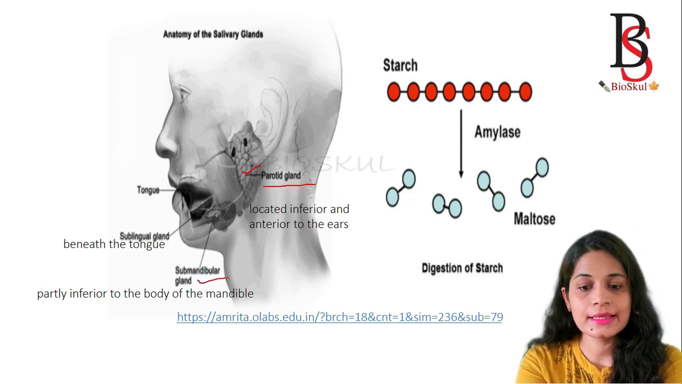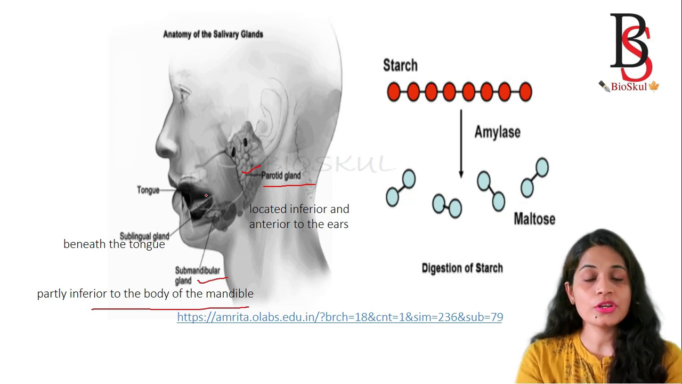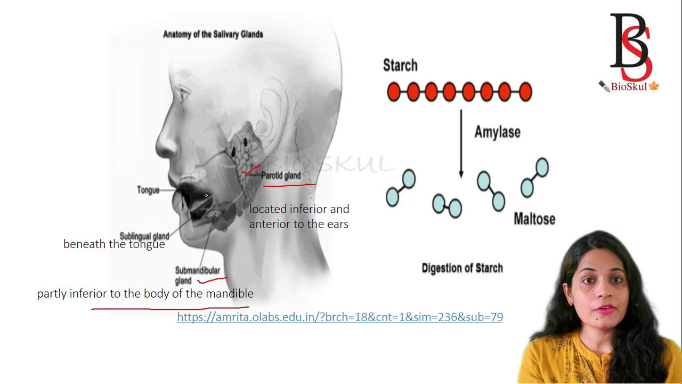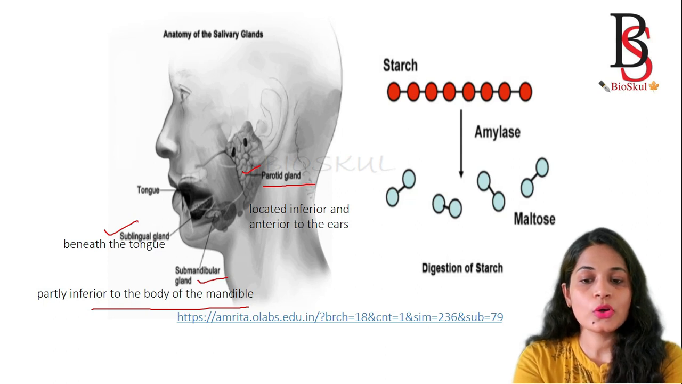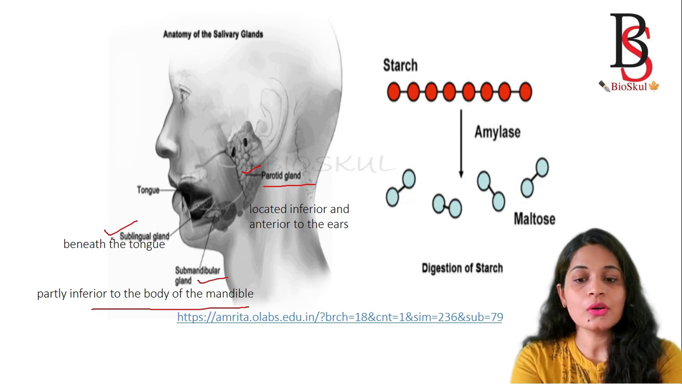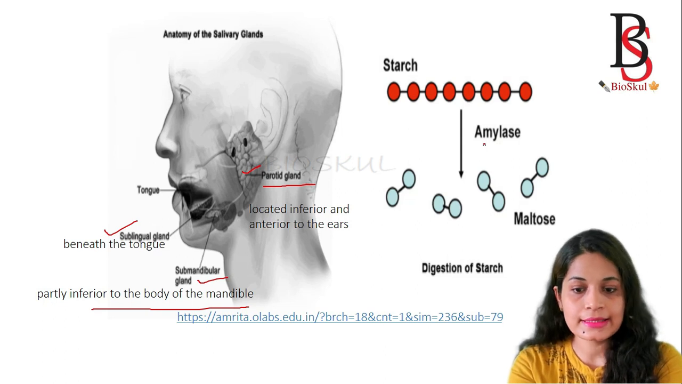The second gland is the submandibular gland, which is located inferior to the body of the mandible. The lower jaw is also known as the mandible, so it is located inferior to the mandible. The second pair of salivary glands is the submandibular glands. And the third pair is the sublingual glands. Lingual means the tongue, so as it is located beneath the tongue, it is called the sublingual gland.